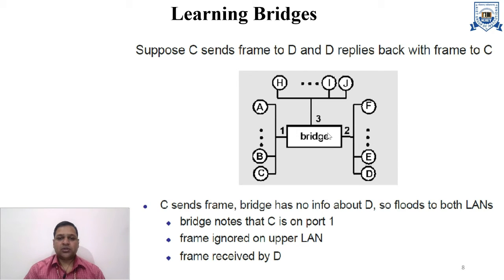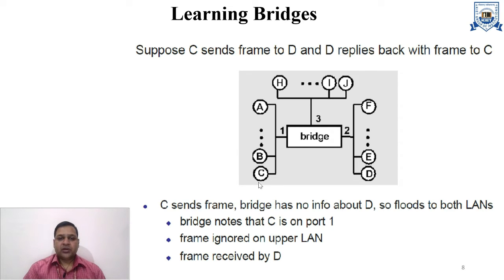The bridge doesn't know which machine is located on which LAN. First, C will forward the packet to the bridge, which will broadcast the frame to all the LANs.